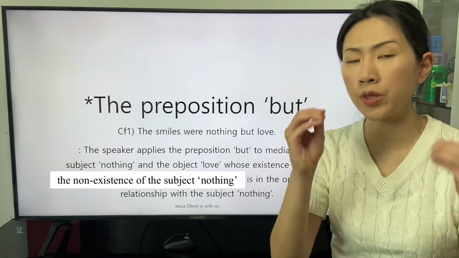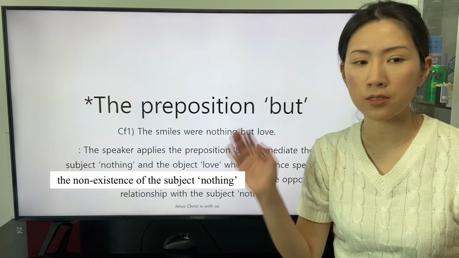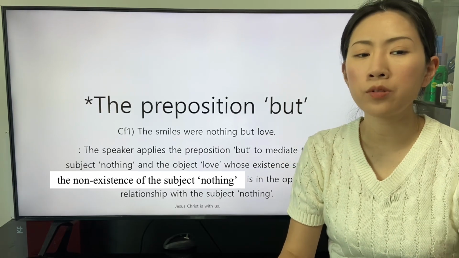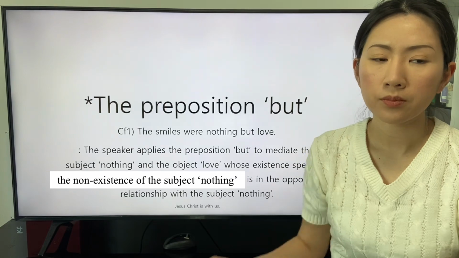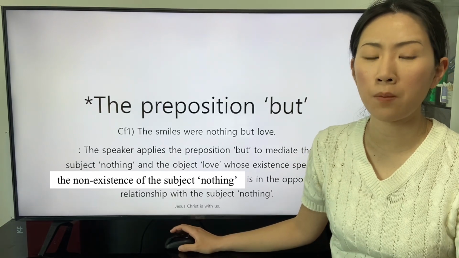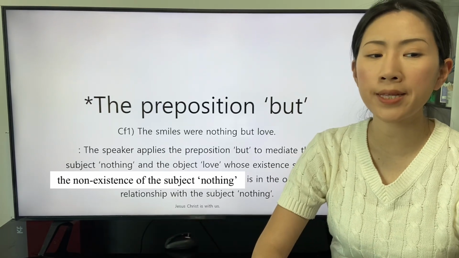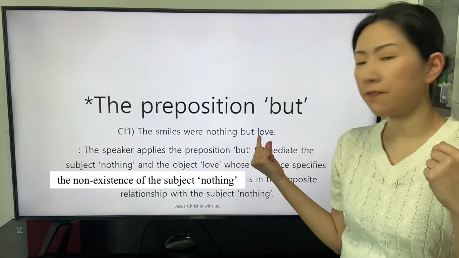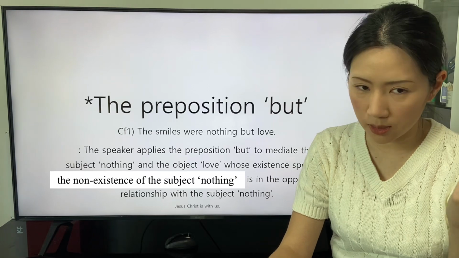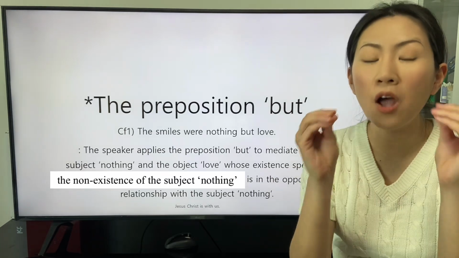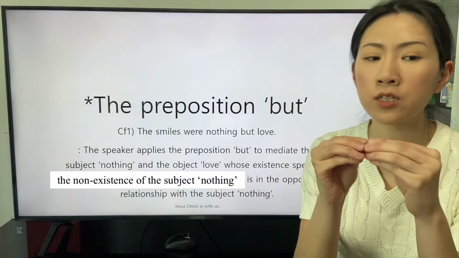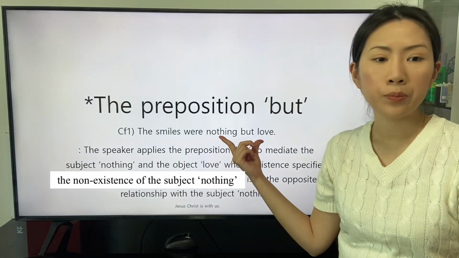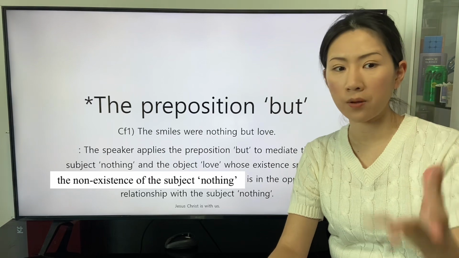The first sentence with the preposition but is this: the smiles were nothing but love. The speaker applies the preposition but to mediate the subject nothing and the object love, whose existence specifies the non-existence of the subject nothing is in the opposite relationship with the subject nothing.